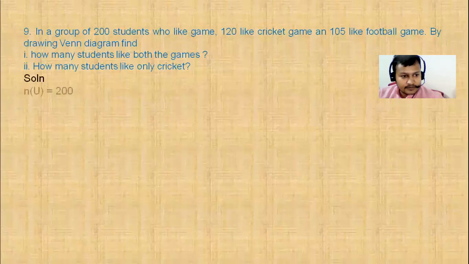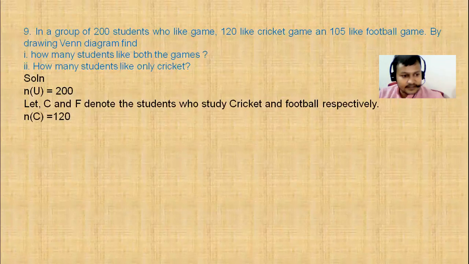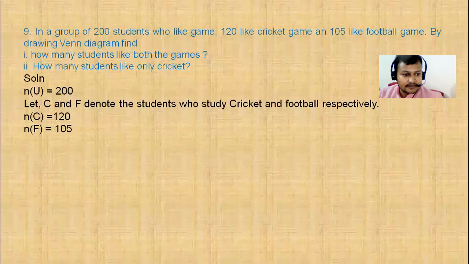So at first we have to denote cricket as well as football by C and F. Let us denote football by F and cricket by C. Cardinal number of U is 200. Cardinal number of cricket is 120. Cardinal number of football is 105.